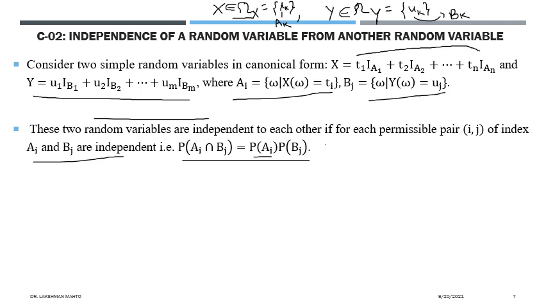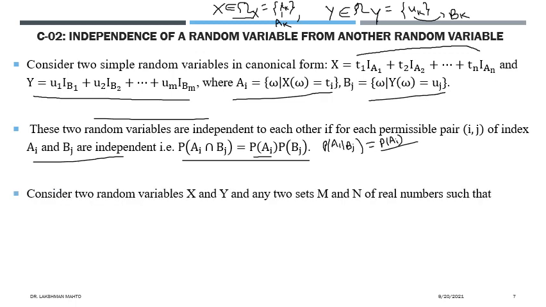Or you can use the conditional notation, that means the conditional probability of Ai given Bj is just equal to the probability of Ai. So you are defining independence of random variables from the independence of events. Further, I will talk about this from a generalization perspective.